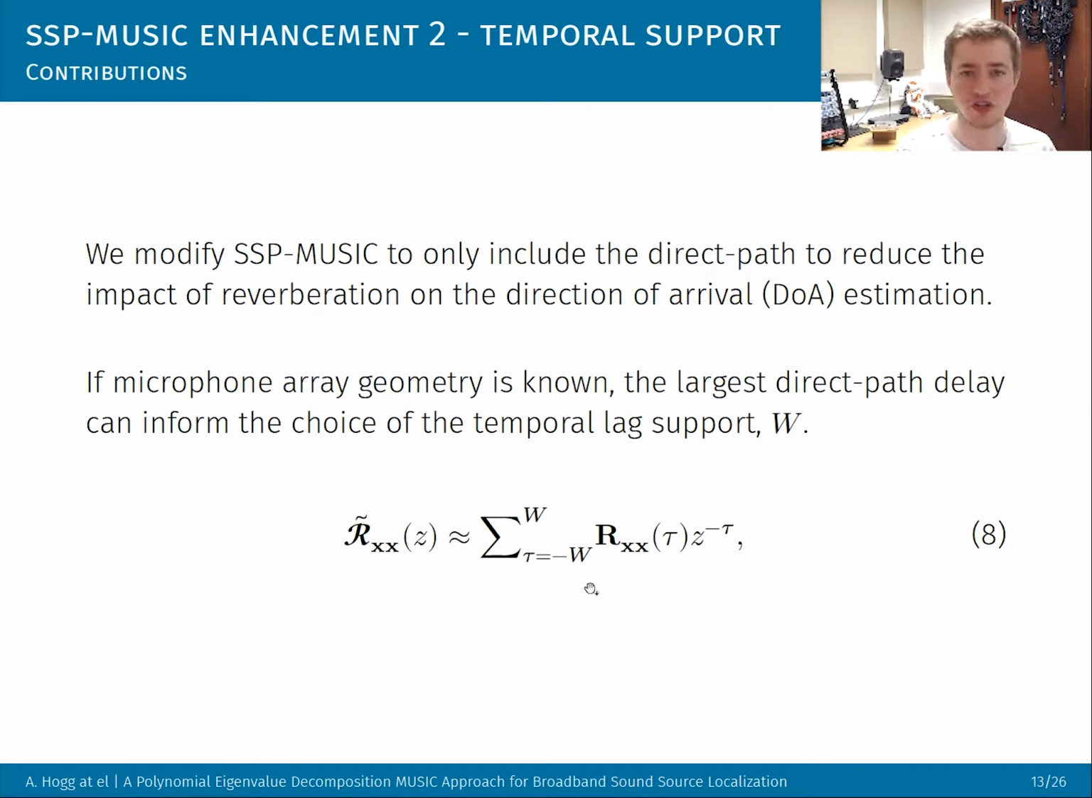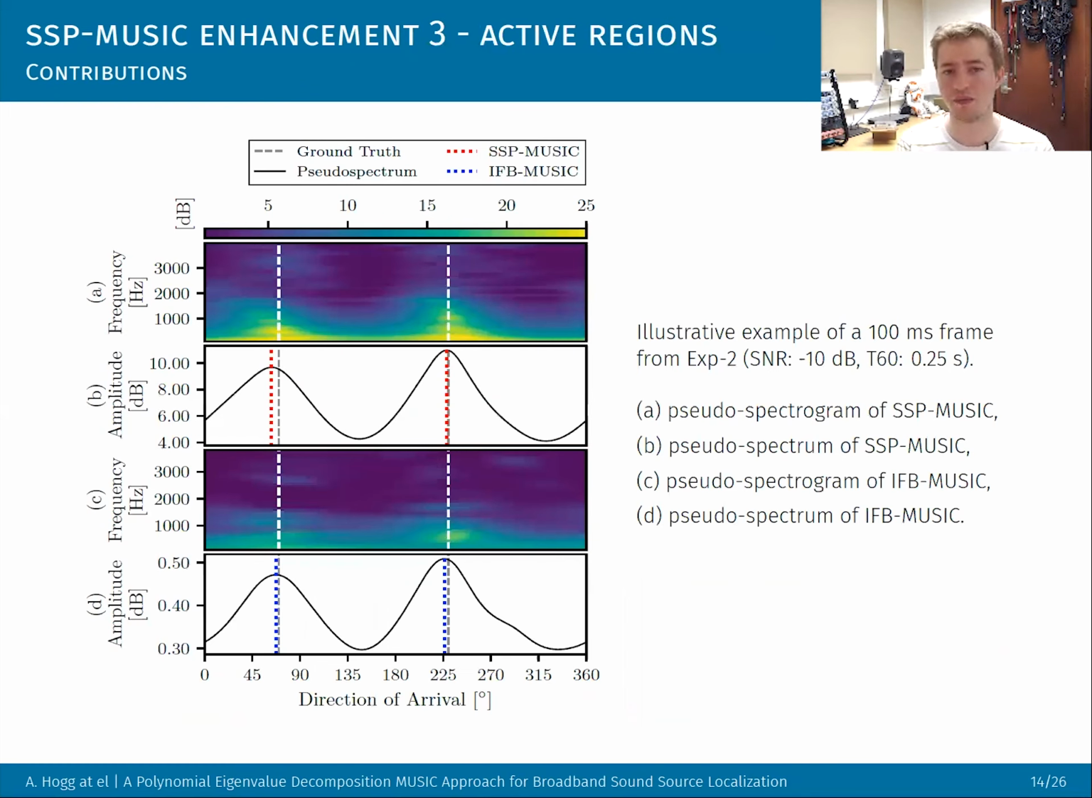So that's how we chose that value in the paper. And then finally, we only want to look at active regions. So first you want to use a VAD, so you're not looking at regions where there's no speech at all or no sound. And secondly, for speech, we only wanted to look at 100 Hertz to 4 kilohertz, because that's where most of the information will be.